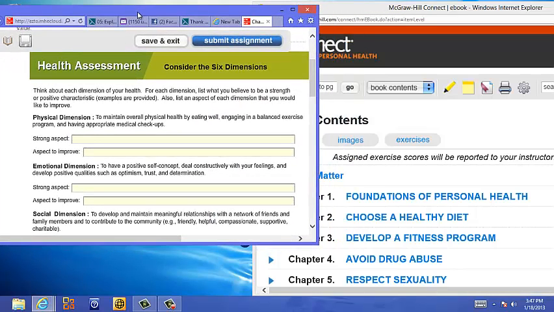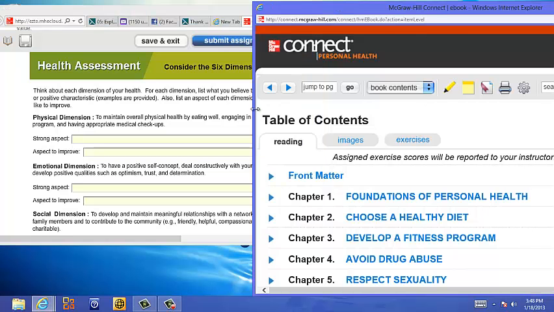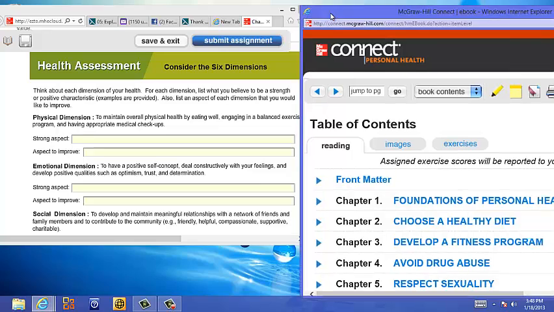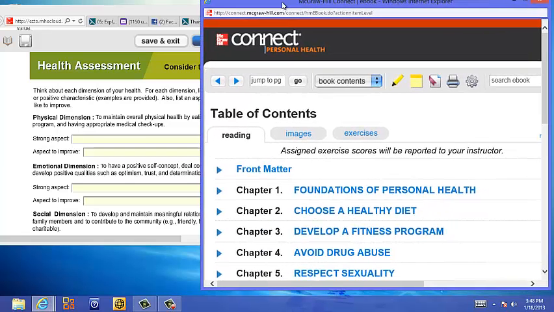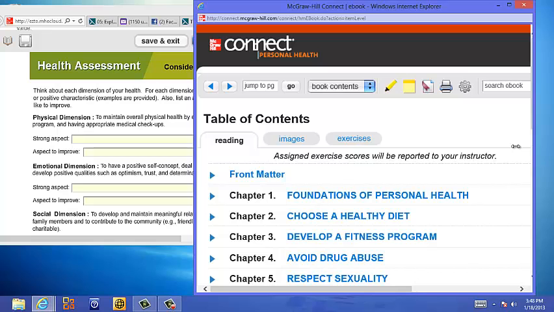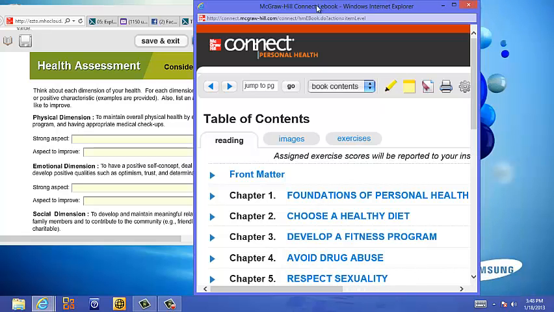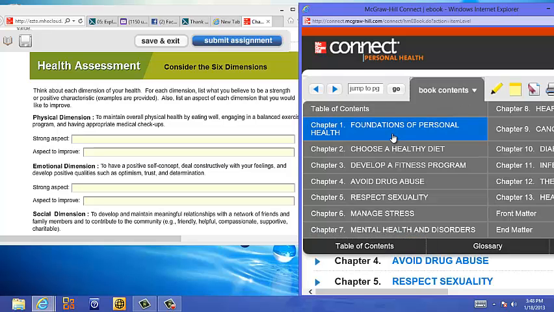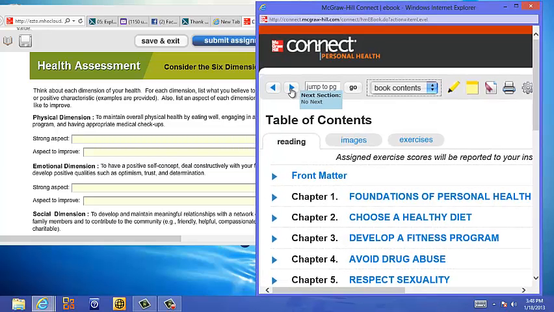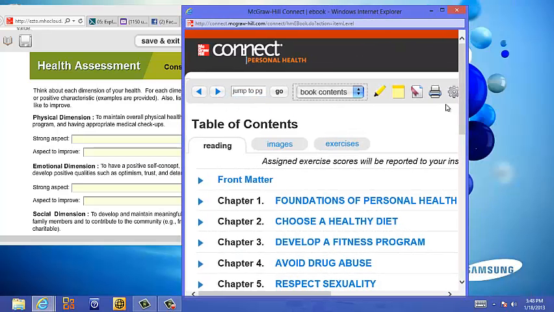Alright, so I have my ebook here, and I want to see the 6 dimensions of health. I can make this shorter right here. Make it quite a bit smaller so we can see the whole screen again. Okay. It looks pretty good. So I have my assignment right here, and I have my ebook right here. And now if I want to look at book contents, I'll click this button right here and say, oh, look, there's Chapter 1. And we can use Chapter 1 right there. If I want to jump to a page, jump to the next section, I can just flip this button right here. And if I want to search,